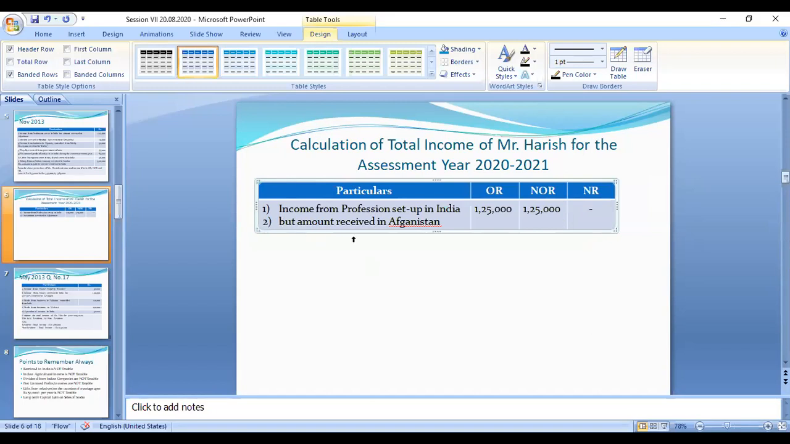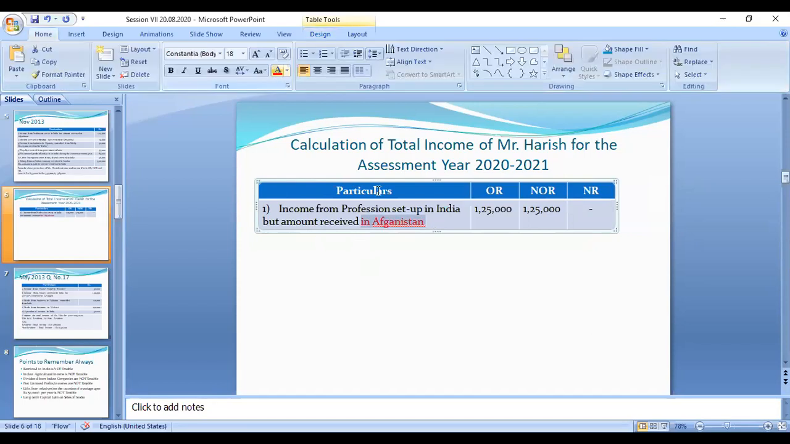Okay, next category. This is a foreign income, a foreign income in Afghanistan. But the business is controlled from India. Controlled means these two persons have to pay the tax.